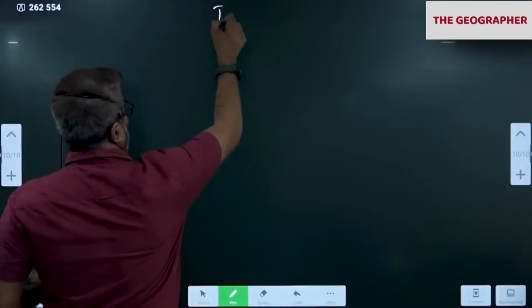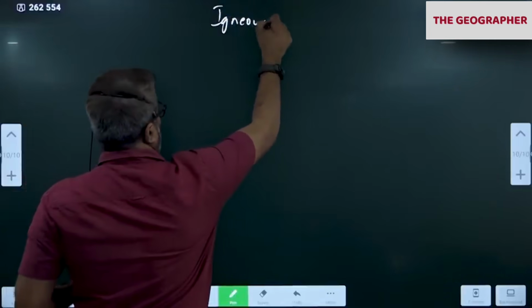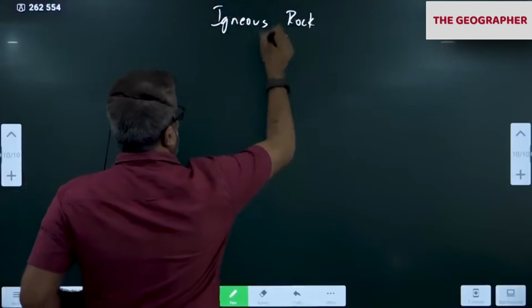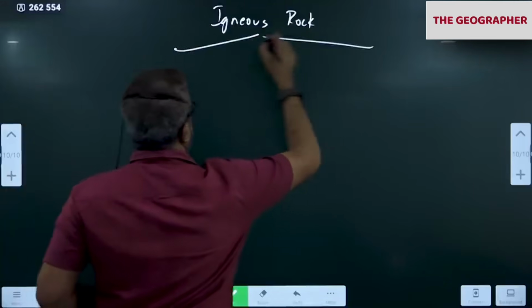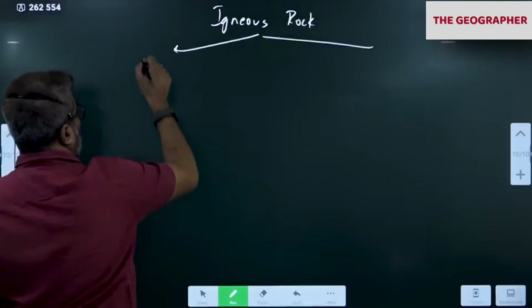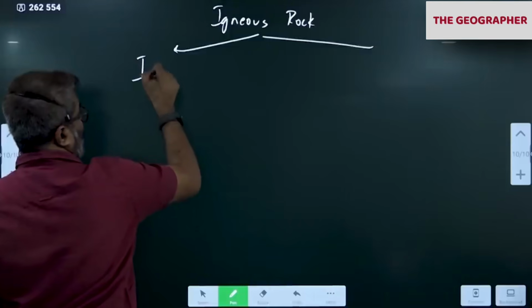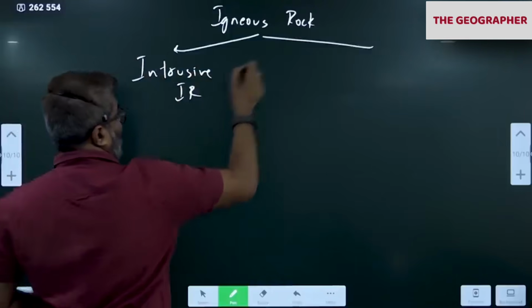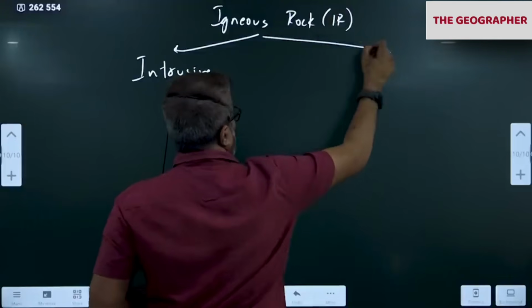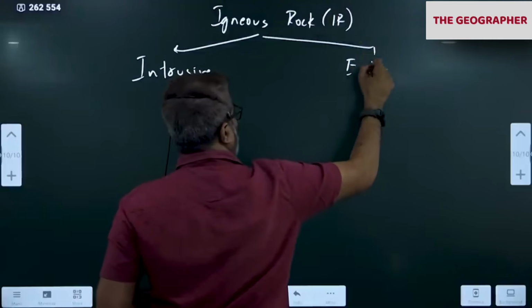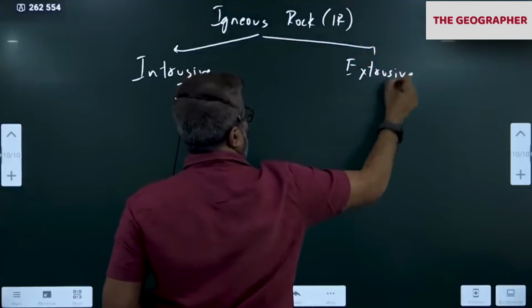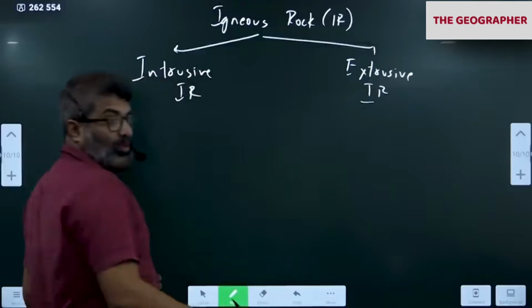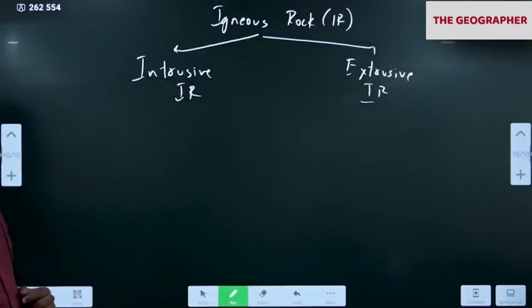Igneous rock has two types. First write intrusive igneous rock, and then extrusive. Now you should tell me. Extrusive means outside, on the surface.